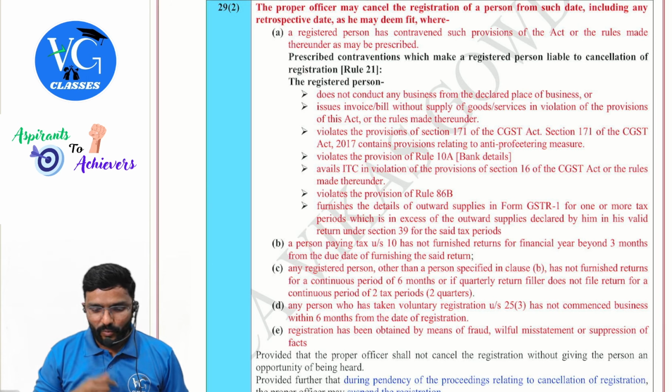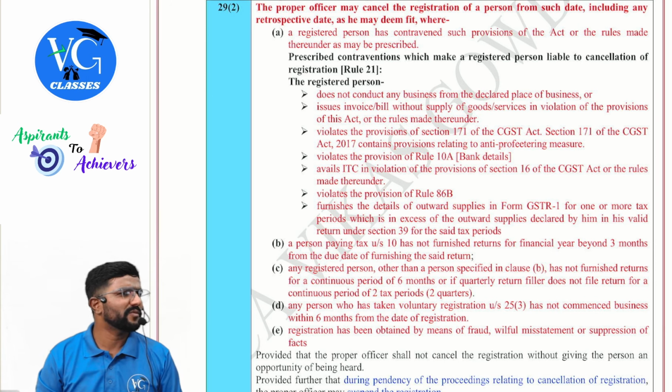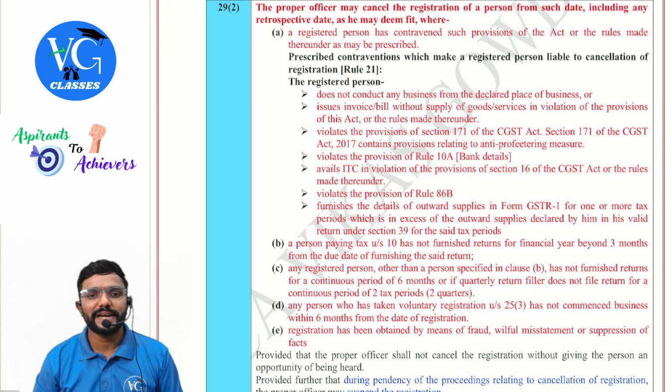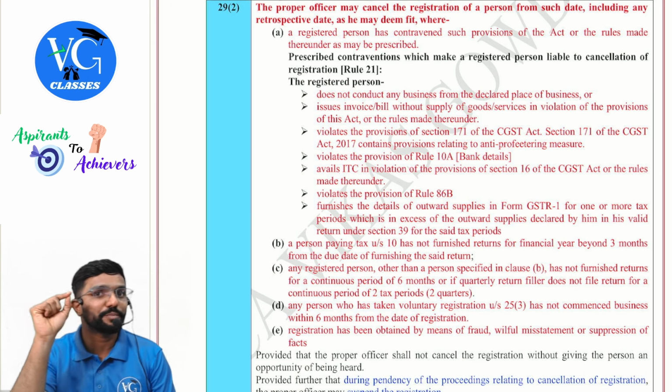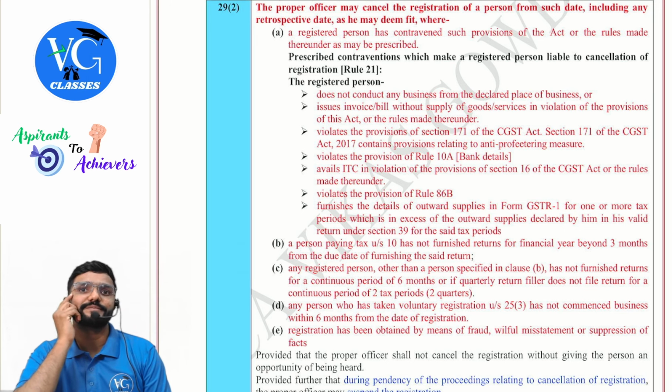Next, violates the provisions of Rule 10A. That is, he has to give bank account details within certain time. What if he doesn't give? Registration can be cancelled. Next, avails ITC in violation of the provision of Section 16 of CGST Act or the rules made thereunder. Means even though I was not eligible for claiming credit, I have claimed it. Violates the provisions of Rule 86B, that is 50 lakh. If my taxable turnover in a month is more than 50 lakh, minimum 1% I should pay through electronic cash ledger. Yes, I have not paid it.